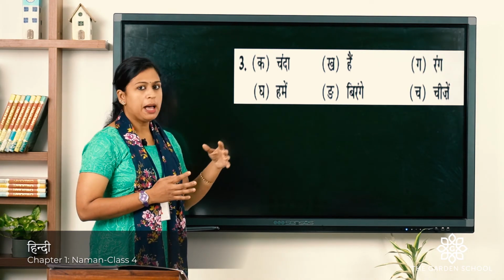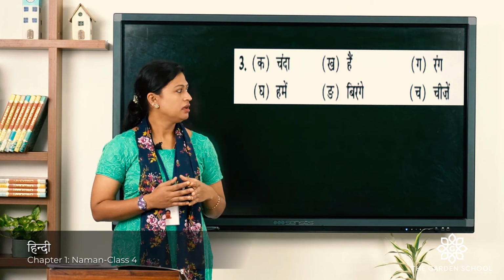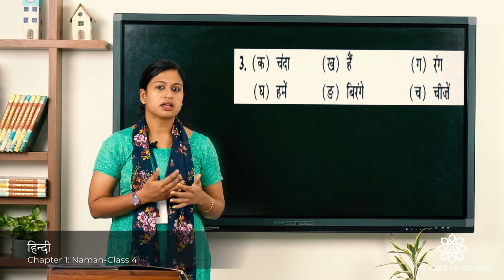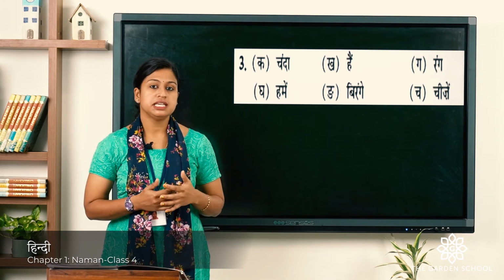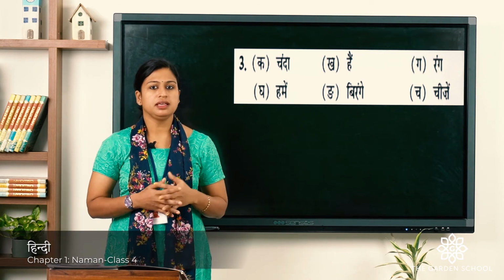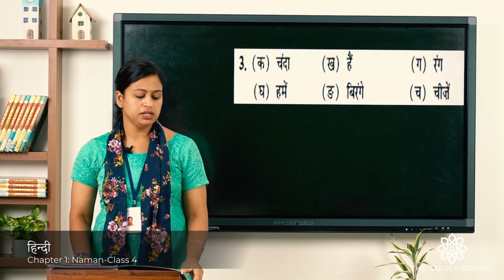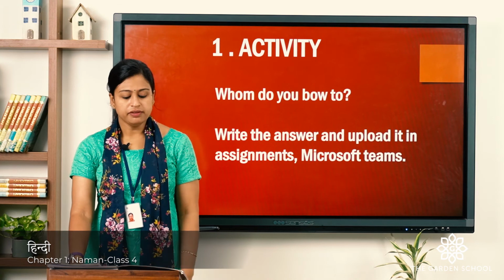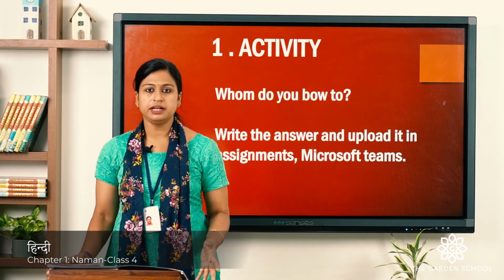Fourth is hame. Hame means us. Fifth is birange. Birange means colorful. The last one is cheeze. Cheeze means things. I hope you all have written it in your Hindi notebook. Now we have Rachnatmak Abhivyakti. That means creative expression.